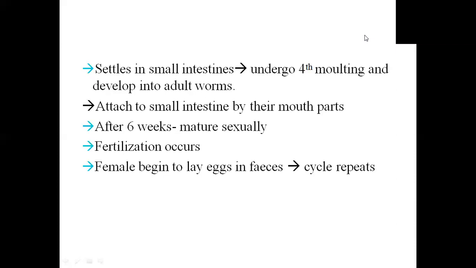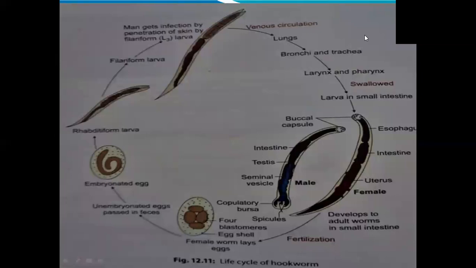The point to be noted here is that the eggs laid at this particular point have four cells, blastomeres, which are non-infective. The infective form is the filariform larva, not the egg. You can see this in the diagram.